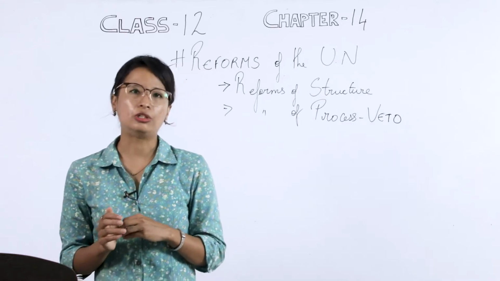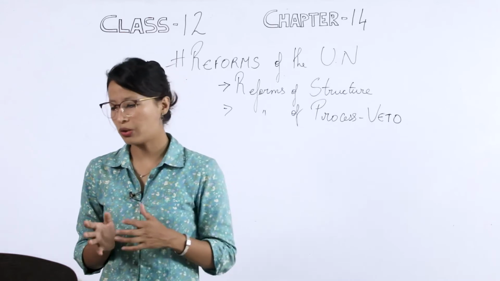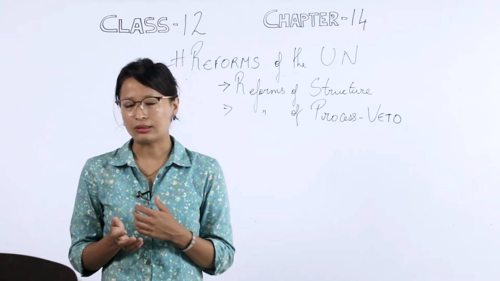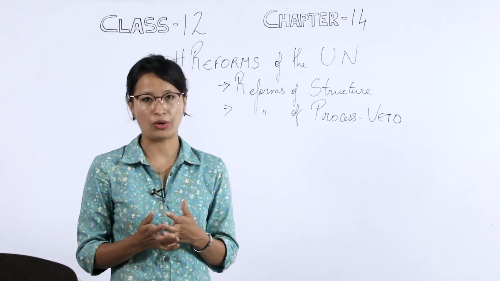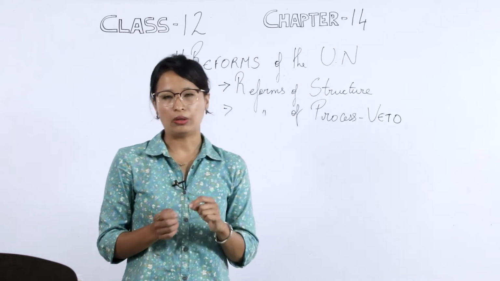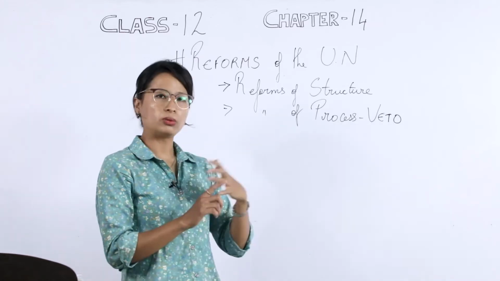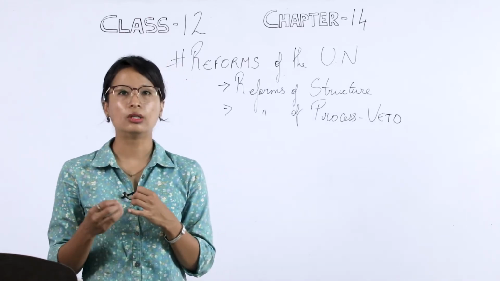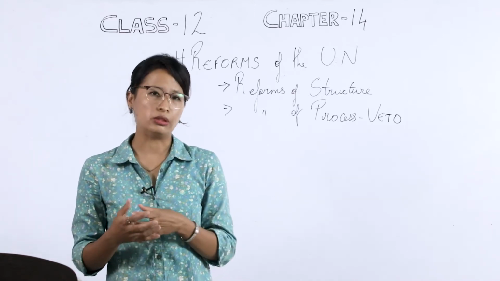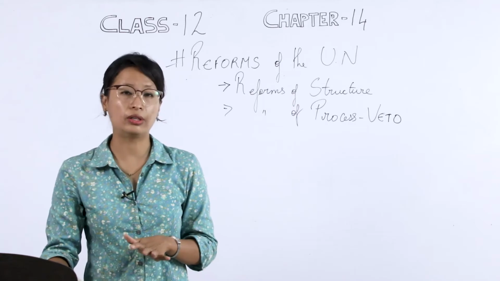Now, when we talk about Asia, it has only one, China, representing the whole of the Asian continent. The question here arises: how can the world's largest democratic country, India, not find a permanent seat in the Security Council? So that is the second question raised here, when we talk about representation. So in the reform of the structure, there are 2 points. First is to increase the membership of the Security Council, that is, the permanent members. And point number 2 is to make it more representative, especially at the global geographical level.